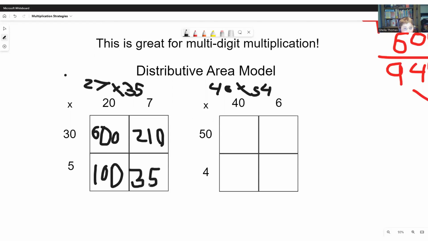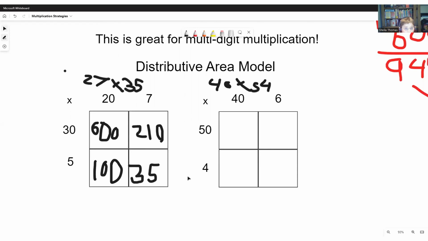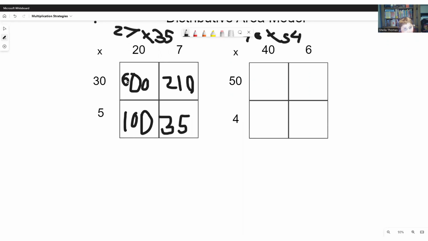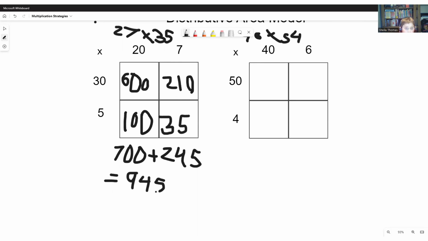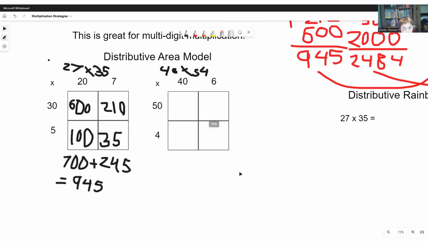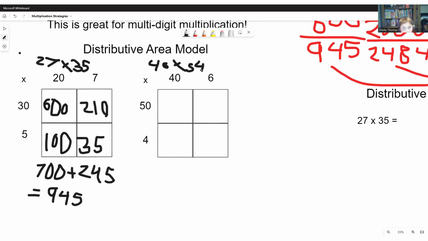And now we need to add the columns up. 600 plus 100 is 700. 210 plus 35 is 245. So now we add those together, which is 945. And once again, we got the same answer, which means it is probably correct. So now we move on to our other equation.